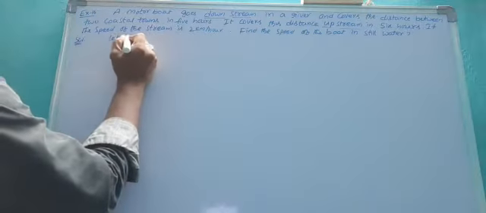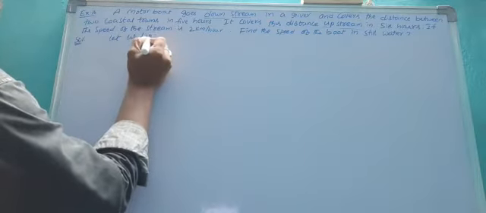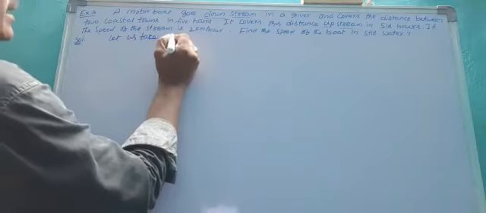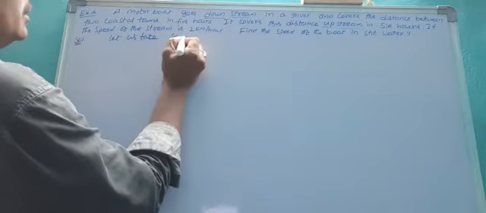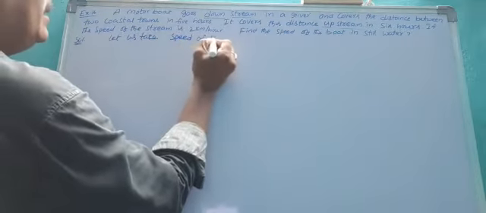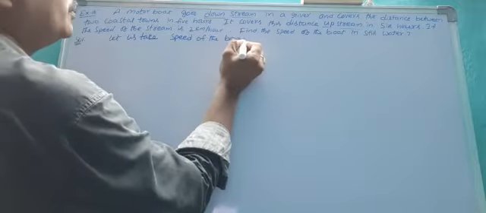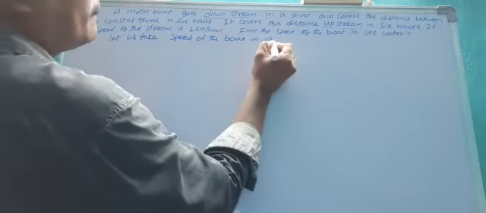Here the speed of the boat is not given. Let us take the speed of the boat in still water.